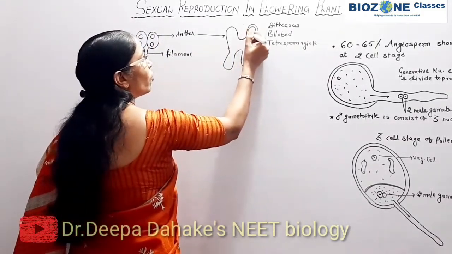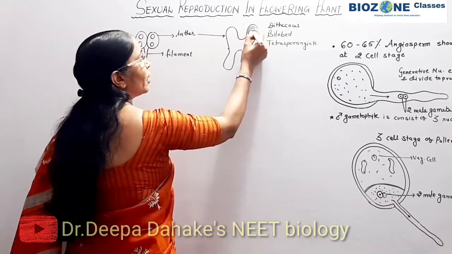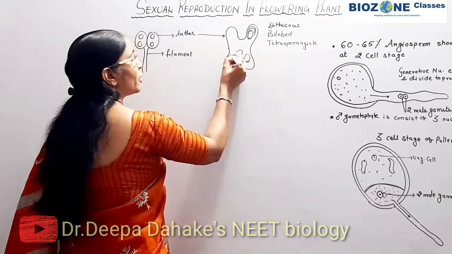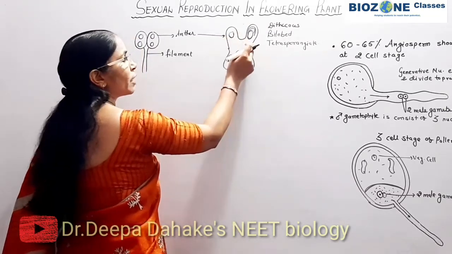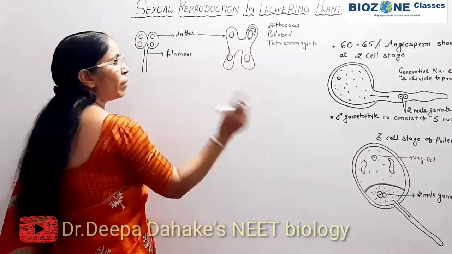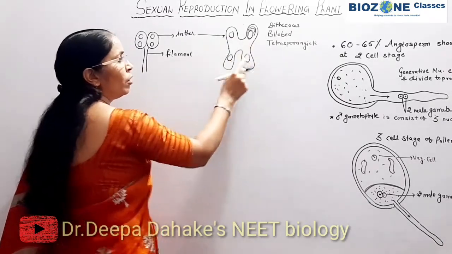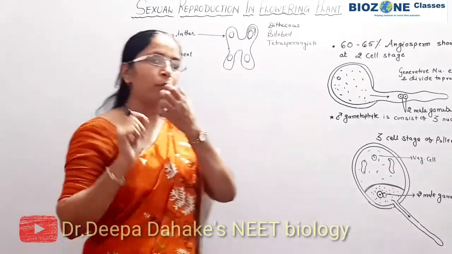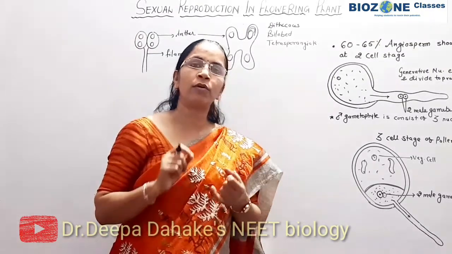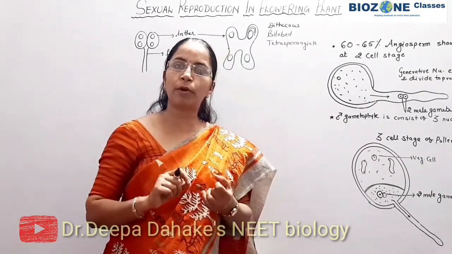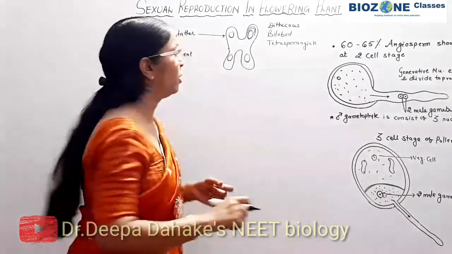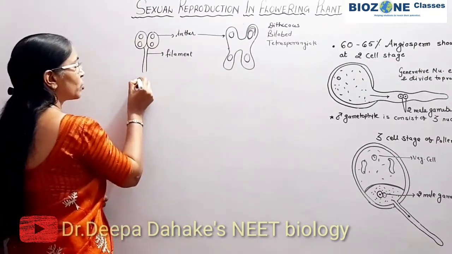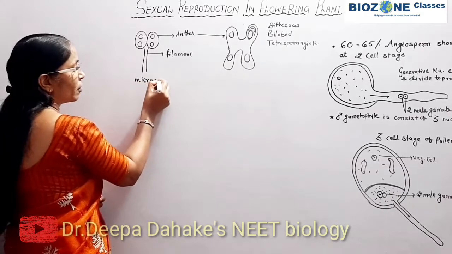The anther has a 4 layer wall. Of these, 3 layers are the wall layers, and the 4th layer is present around the microsporangium. That is called the tapetum. There are 2 lobes, and in every lobe 2 microsporangia, so a total of 4 microsporangia are present. Remember the tapetum as one of the most important layers of the anther wall, and the tapetum is a polyploid and multinucleate layer. Now after that we come towards microsporogenesis. So microsporogenesis, you have studied.